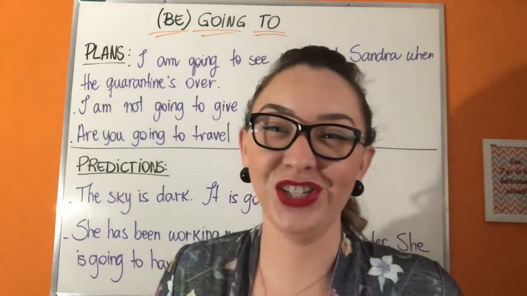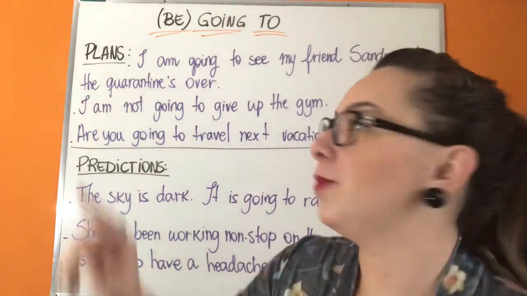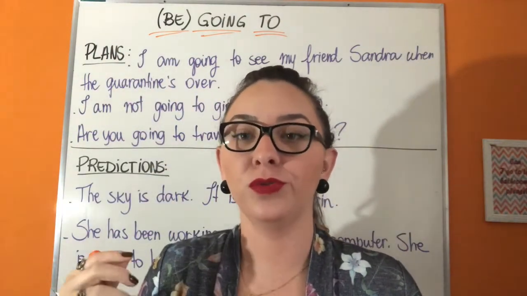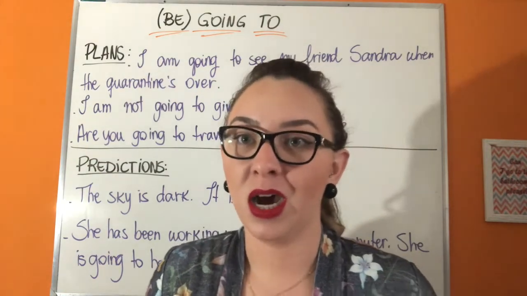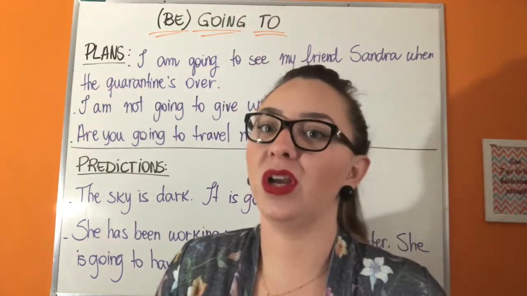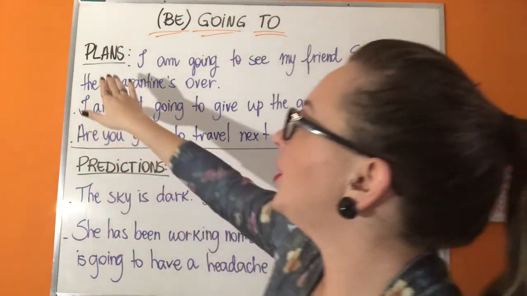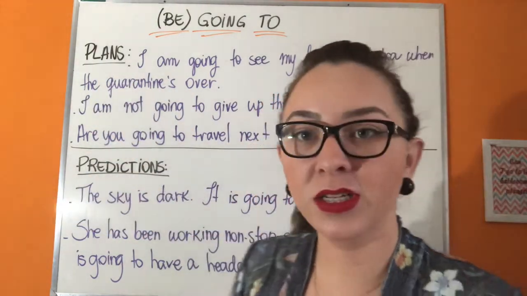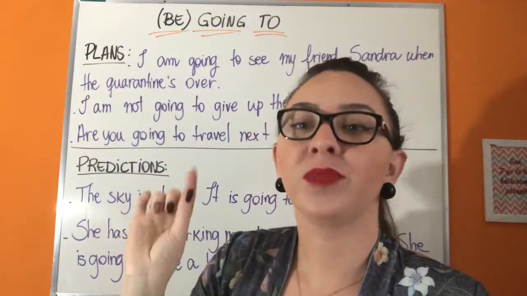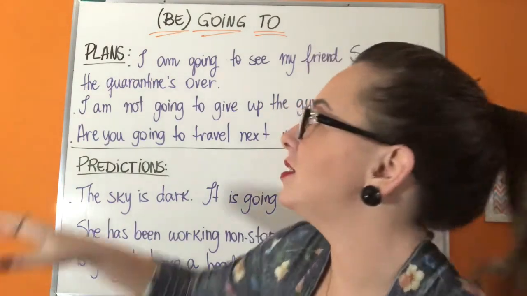Alright, let's see the situations when we can use be going to. First of all, let's remember that be is between parentheses because we have to use it according to the person. I am, you are, he is, she is, it is, we are, they are. You are plural also. So we can use it for plans and for predictions. When we use it for plans, let's see the example and then I'll tell you what are the requirements.